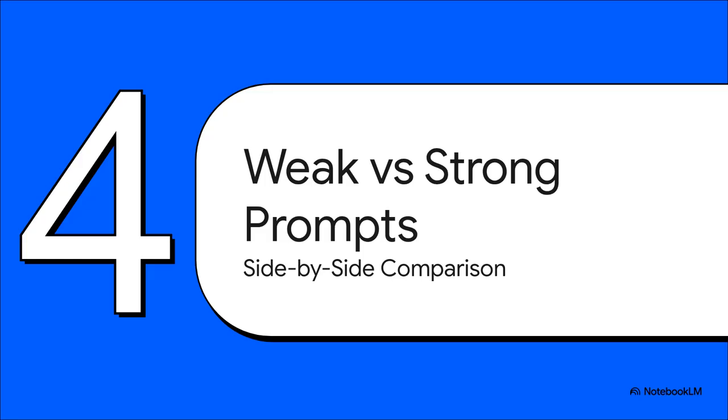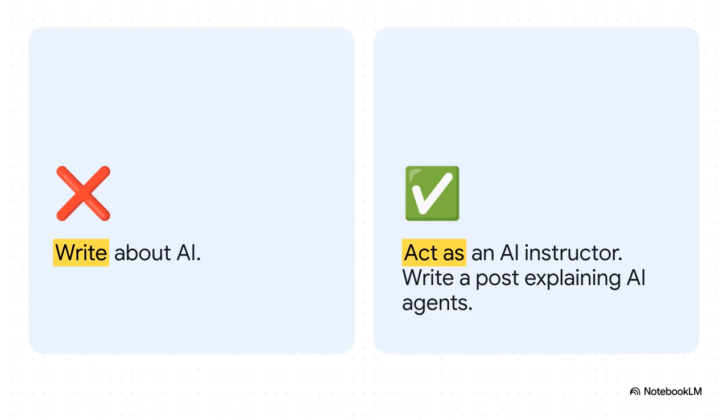All right, Section 4, weak versus strong prompts. Let's look at the ultimate side-by-side comparison to see the real power of this framework. When you stack a vague prompt up against a highly engineered one, it is completely obvious why one yields garbage and the other strikes gold. Type "write about AI," and you're getting a snooze fest of an encyclopedic dump.